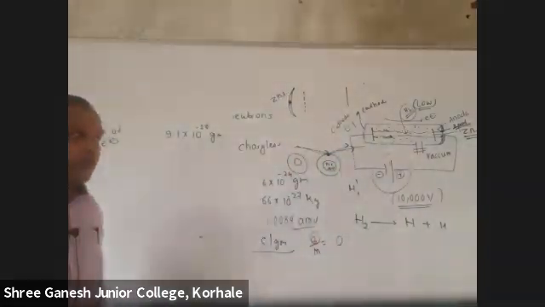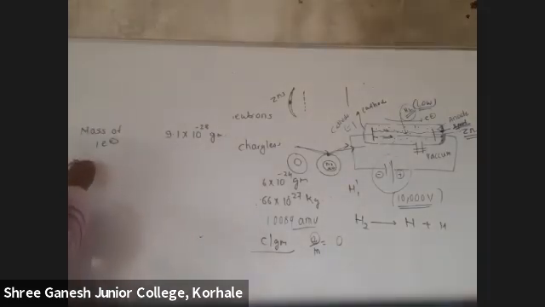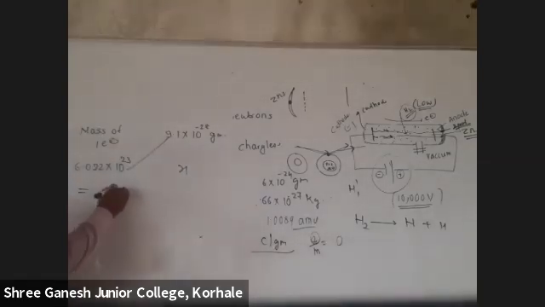Then the mass of one mole means how much? Multiply by 6.022 into 10 raised to 23. If you multiply it, and this number you need to always remember, you will get 5.5 into 10 raised to minus 4 gram.